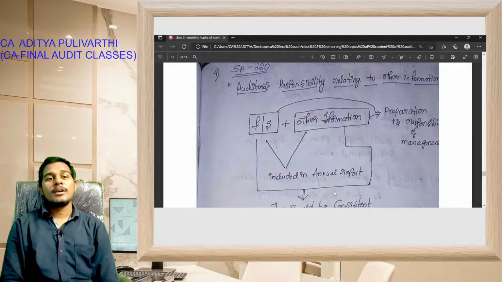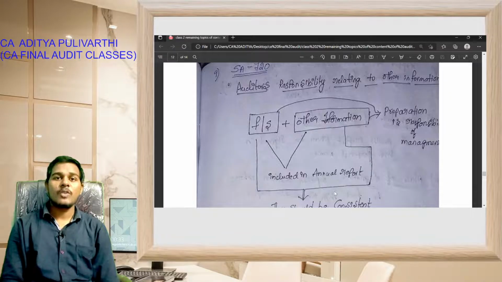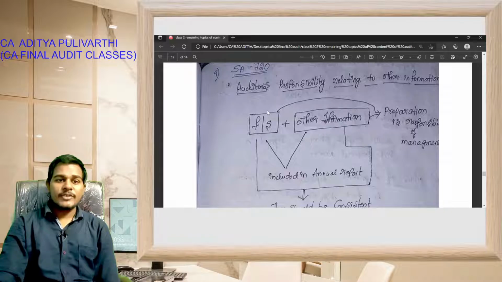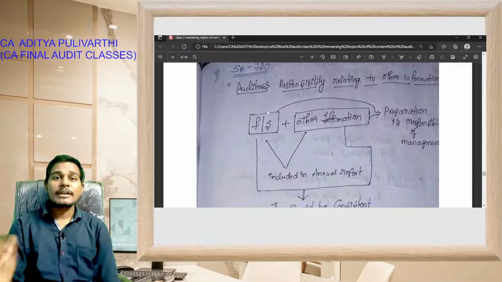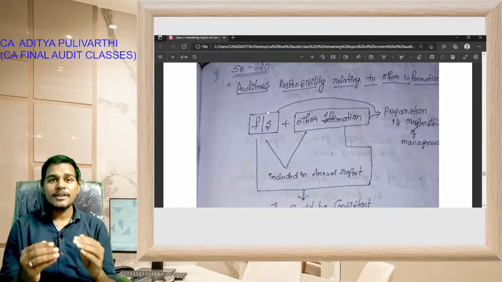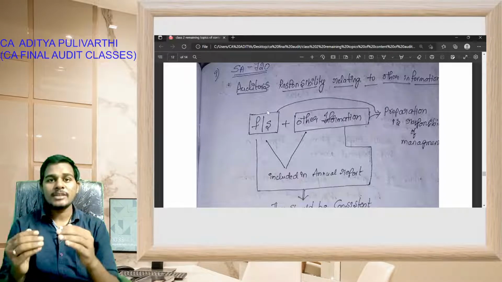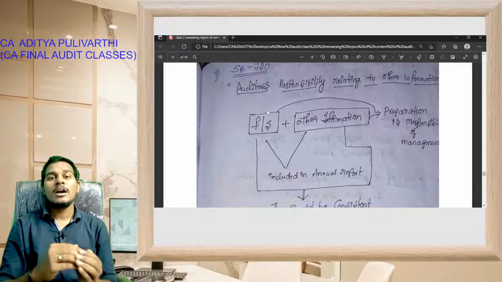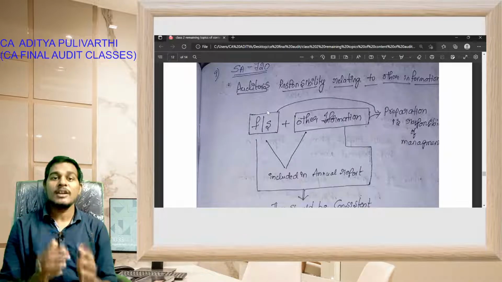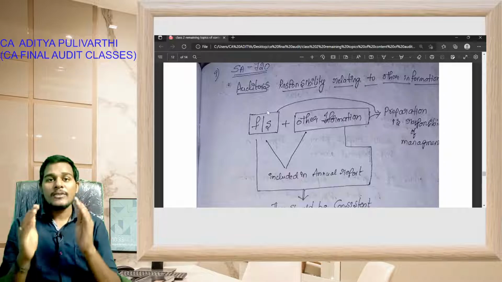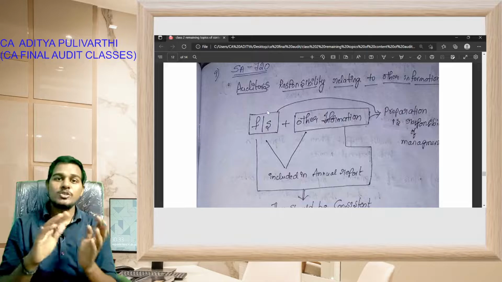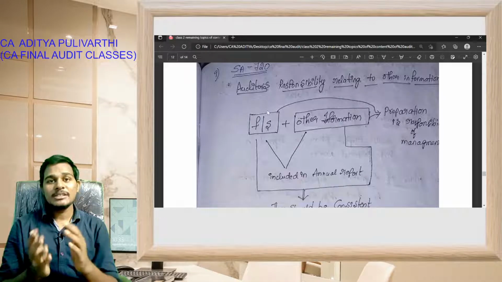Okay students, point number 9 of contents of audit report discusses SA 720, auditor's responsibility relating to other information. See students, financial statement information and other information relating to the financial statements are prepared by the management, and there should be consistency.